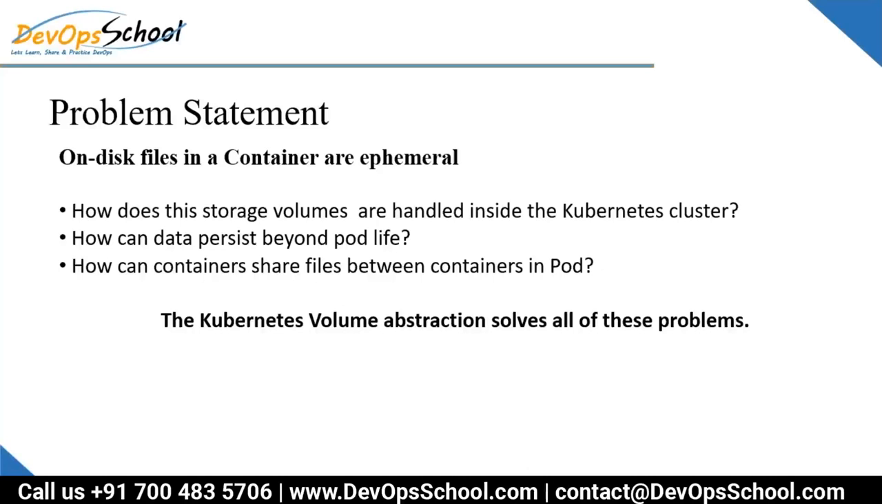How are storage volumes handled inside the Kubernetes cluster? How can data persist beyond the pod life cycle? When you say beyond pod life cycle, that means even if the pod is gone, the data should not go. This data should persist. And how can containers share files between the containers in the pod? These are the problems we are trying to solve. And how can you solve it? Through the Kubernetes volume. Yes, Kubernetes volume abstractions solve all of these problems.